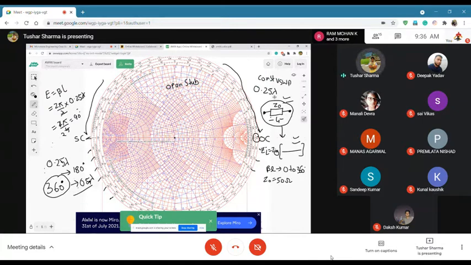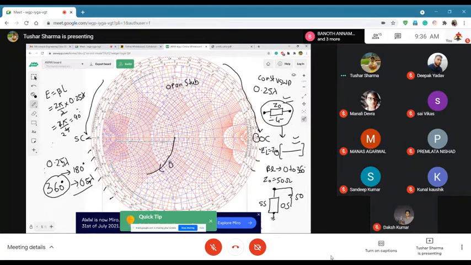Now the second thing is the stub. So if I use this transmission line and I just leave it like this, where this is connected to, for example, say my load, and I'm just leaving this as open. So this will be called an open stub. Now if I just ground this end of it, it will be called a short stub. So for open stub, your movement is like this.